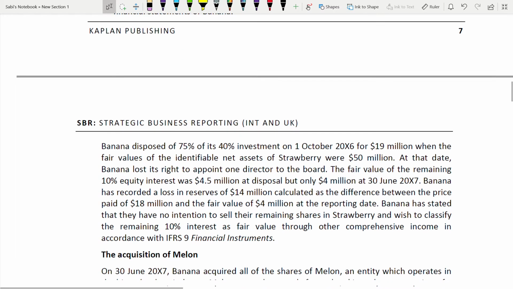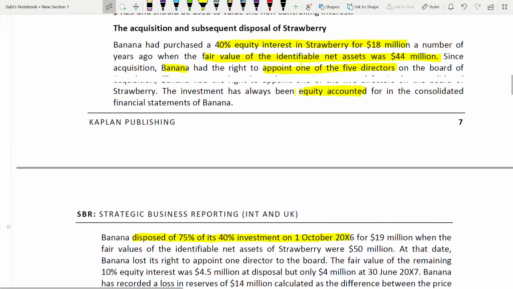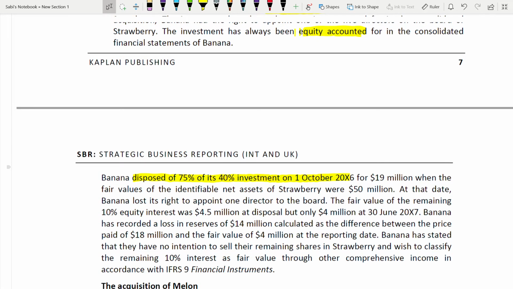So they didn't sell it off completely. They are retaining some portion of it. They are not selling that investment, that associate, completely. They are only disposing 75% of its 40% investment on 1st of October 2006. They are not disposing completely, only 75% they are disposing. That means they are retaining 25%.